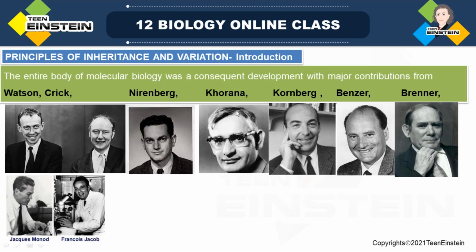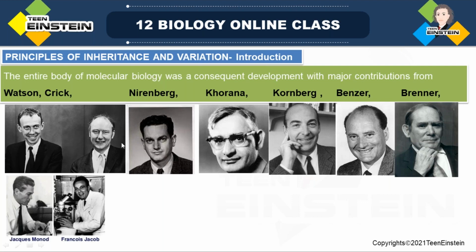Nirenberg and Khorana were conducting the same kind of experiments. And in 1968, note down the year, Nirenberg and Khorana shared a Nobel Prize for breaking the genetic code.